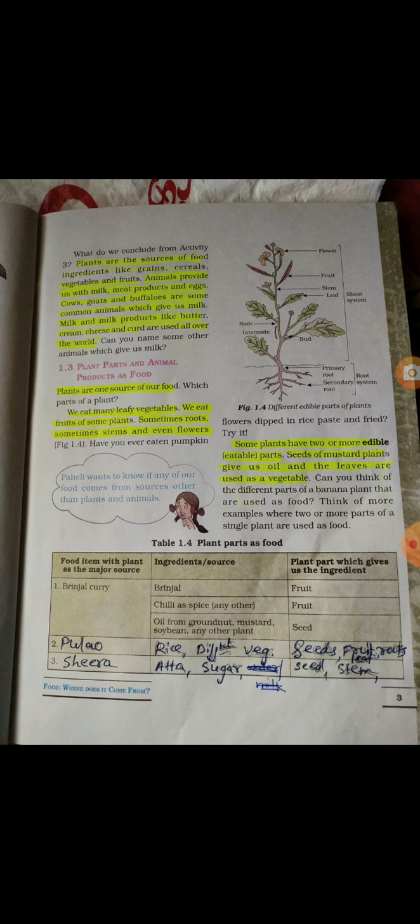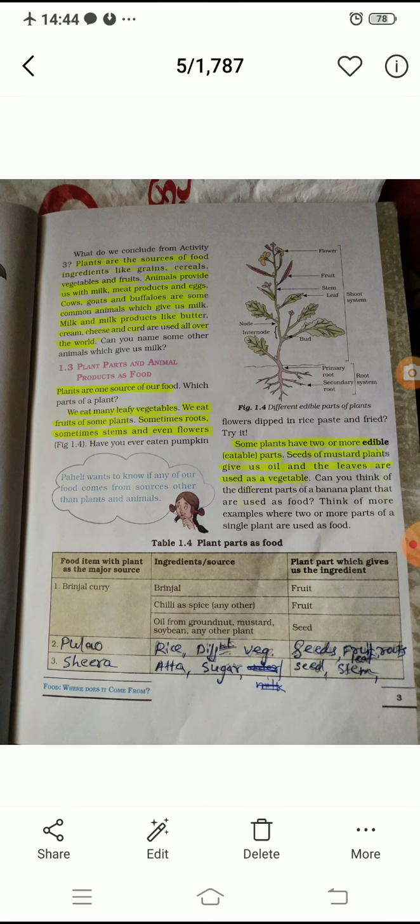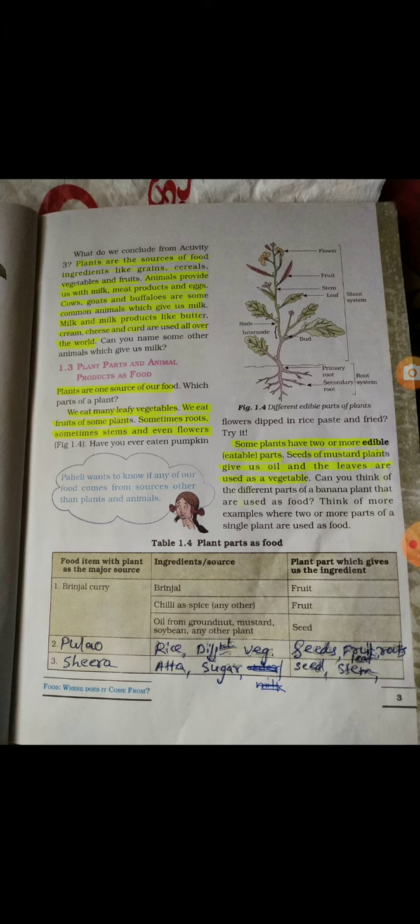Well, the ingredients to prepare the brinjal curry are brinjal, chili as spice, oil from groundnut, mustard, soya bean, any other plant. So to prepare brinjal curry, brinjal is used. Well, as I said, it is a fruit, the fruit part of a plant. The second one is chili as spice. Chili, chili is used as a spice here, so that is also a fruit part of the plant.